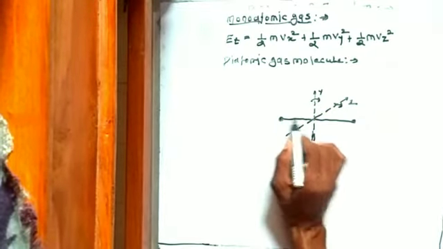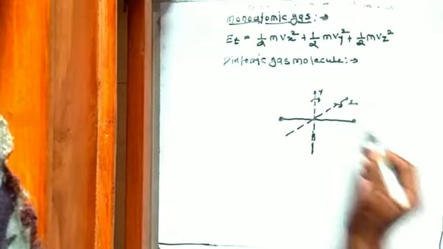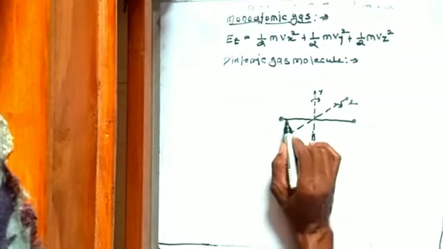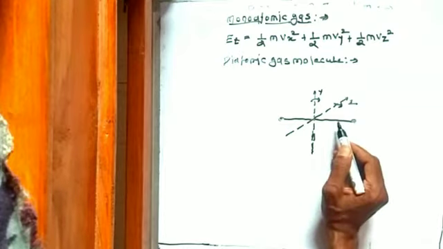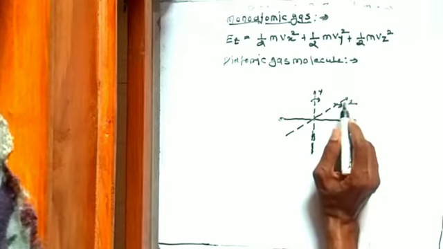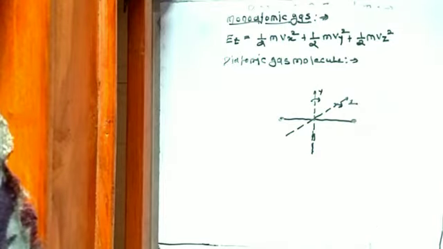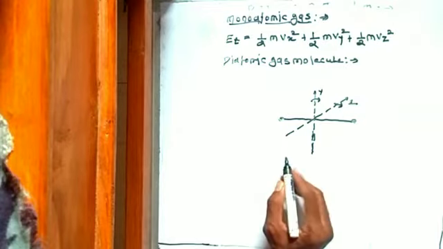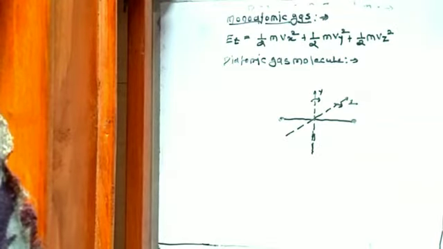The rotation about the line joining the 2 atoms is negligible because the moment of inertia about this axis is very much smaller than the moment of inertia about the 2 perpendicular axes. So, in a diatomic gas molecule, the total energy contributes due to rotational degrees of freedom and translational degrees of freedom.